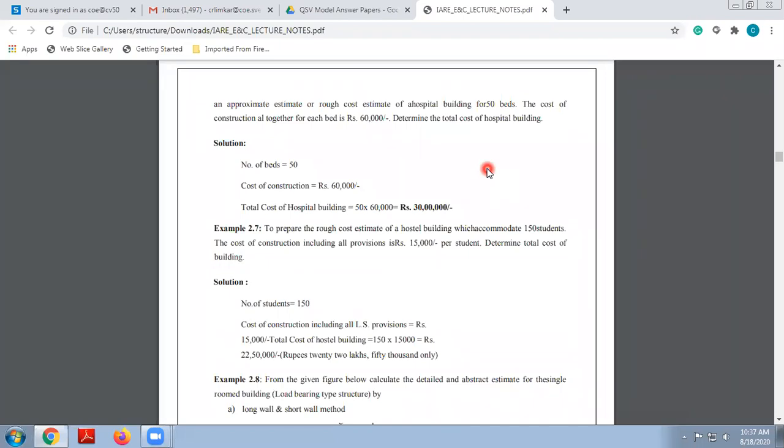There is a hospital of 50 beds, and for this 50-bed hospital we have to prepare an approximate estimate. What data have they given? They have given the cost of construction for each bed is rupees 60,000. Bed means it is not only a single bed they are going to mention. Okay, cost of construction of each bed is rupees 60,000. That means it is equipped with all amenities and all instruments which are required for that patient or hospital.